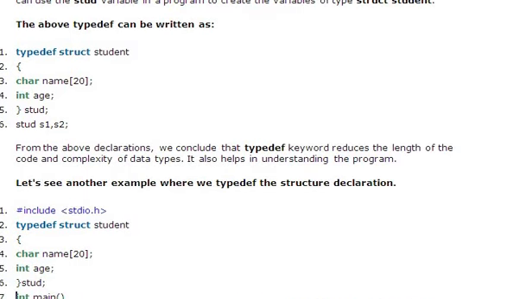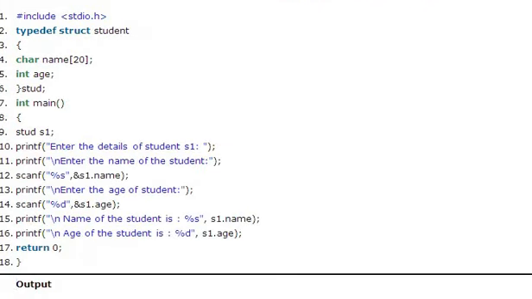Even we can use this notation. Look at line number 1 clearly. typedef struct student. And look at line number 5. The variable is stud, and stud s1, s2 is allowed. The typedef can be used either with the variable declaration or at the time of structure definition also. So we have another demonstration program here. Look at line number 2, typedef struct student, and line number 6 is your structure variable stud, and in line number 9 we are creating another structure variable s1 using stud.